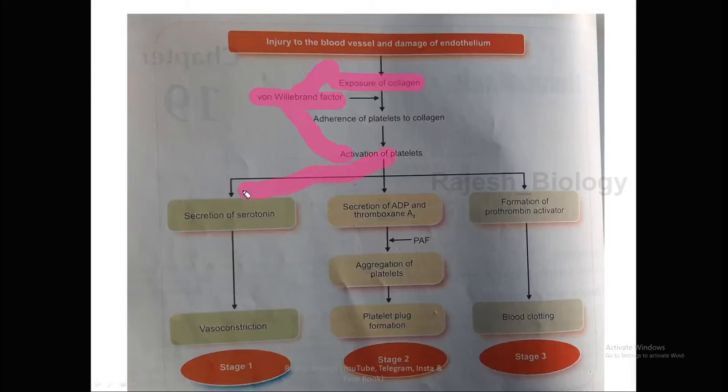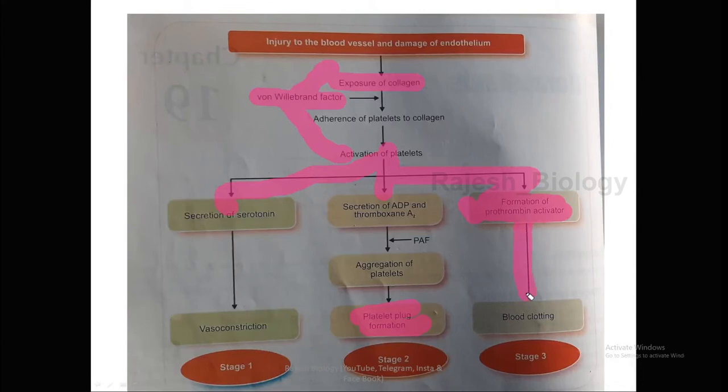three things. First, serotonin secretion, and serotonin helps in vasoconstriction. Second one, secretion of ADP and thromboxane. It helps in putting the platelet plug at the site of injury, and very, very important, it leads to formation of prothrombin activator. This is the very, very important and crucial step in blood clotting. It is the actual blood clot, blood coagulation process.